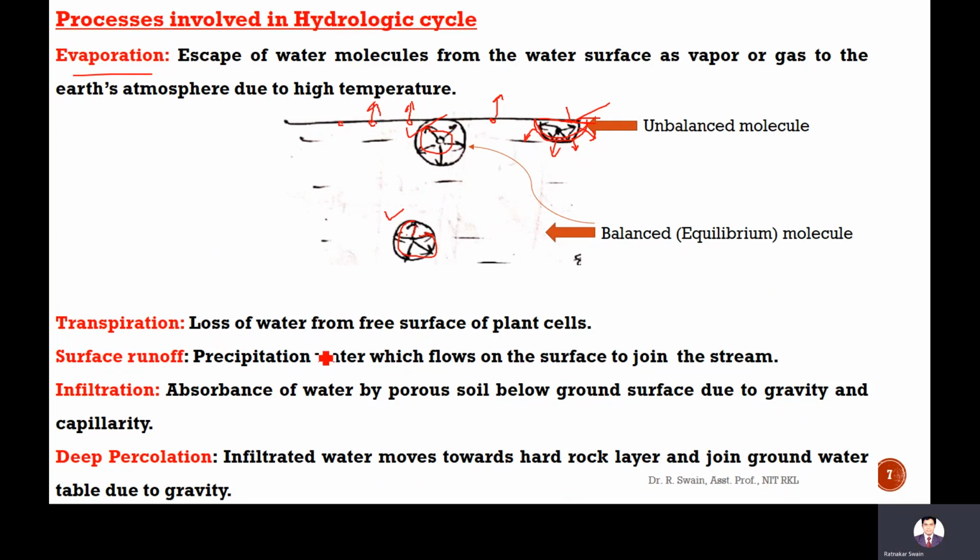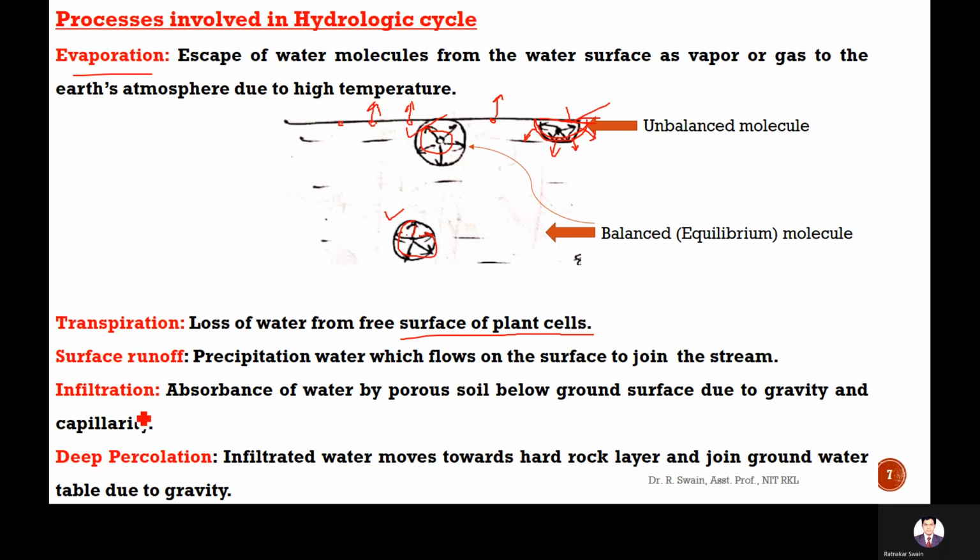Transpiration is the loss of water from the free surface of plant cells. That loss of water is due to sunlight, and for the photosynthesis process the water is used. That water lost from vegetation is called transpiration. Surface runoff is precipitation water which flows on the surface to join the stream.